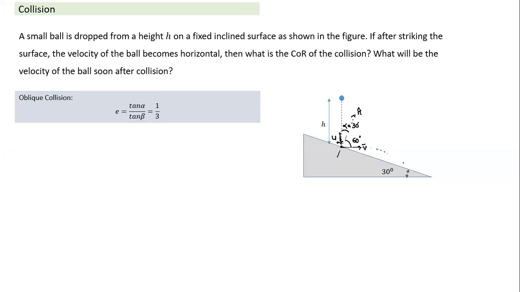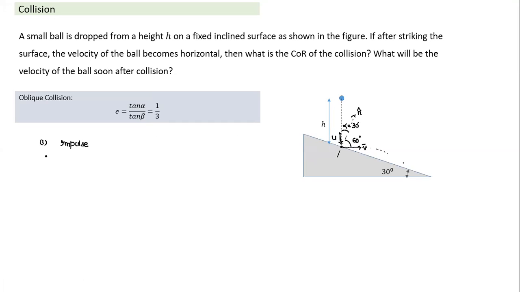We can easily find that. Whenever such questions are given, once we have done this part, we know what the value of u is. A number of questions can follow based on this.